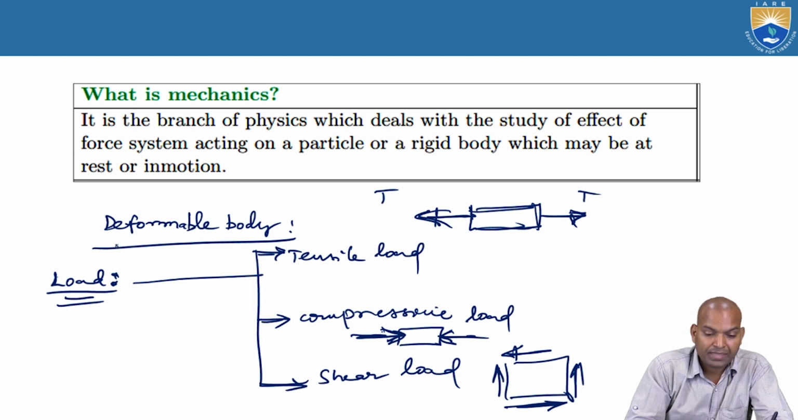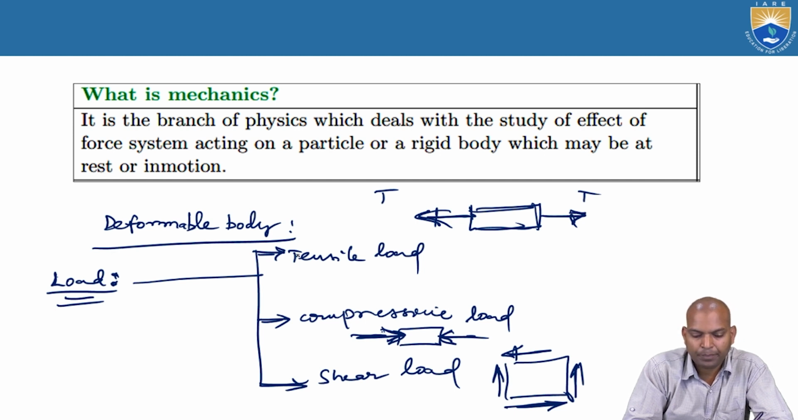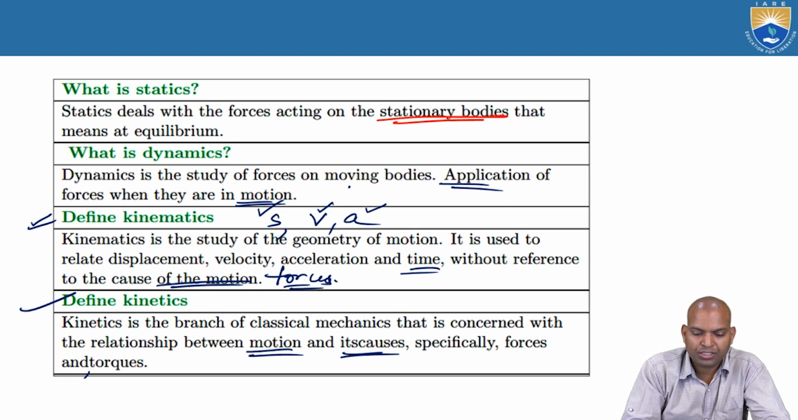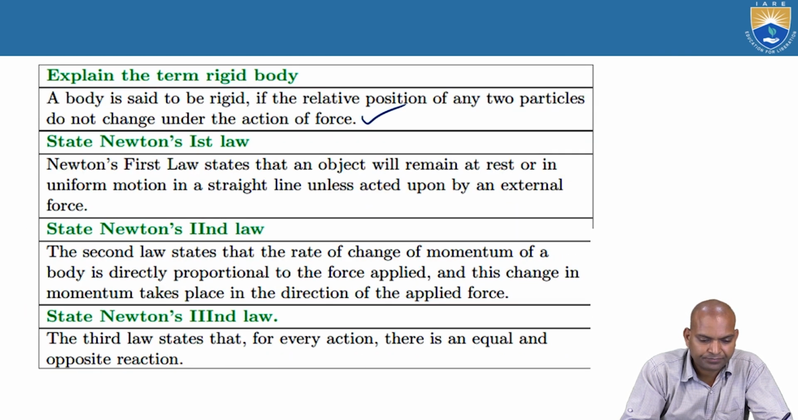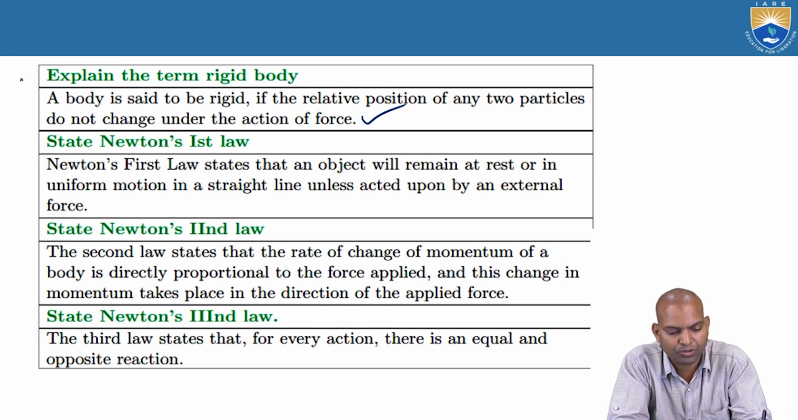Alright, here in the deformable body, deformation takes place if you apply any type of load, tensile load or compressive load or shear load. Then the body is known as a deformable body. If it remains the same under those loads, then it is known as a rigid body. That's the term rigid body.